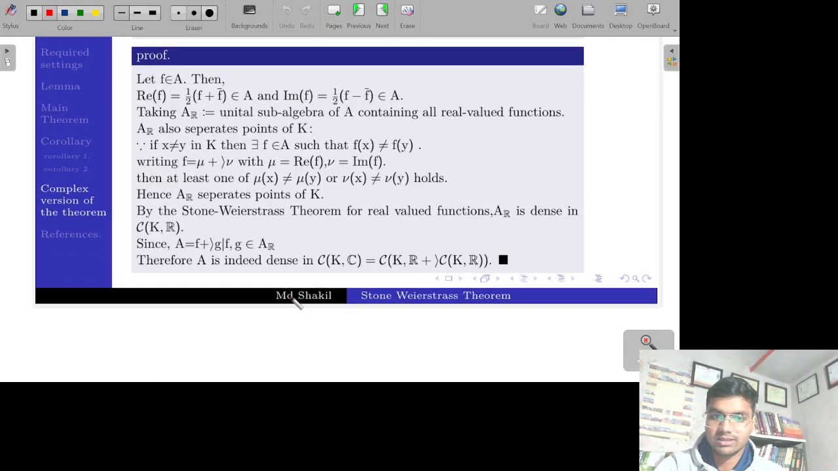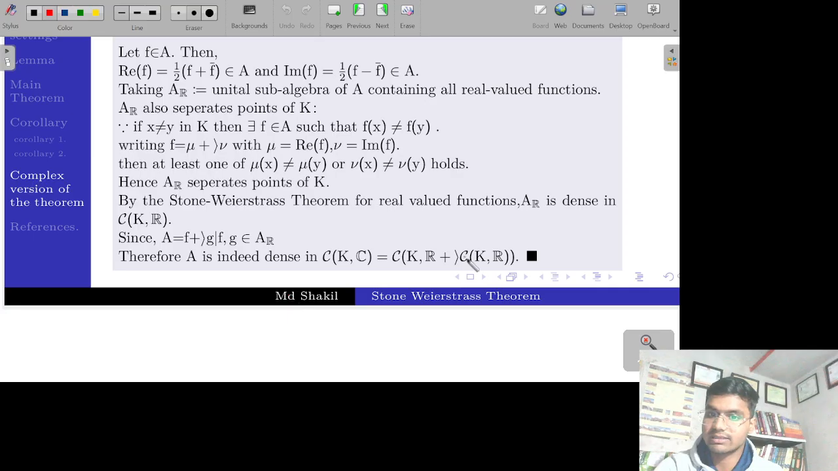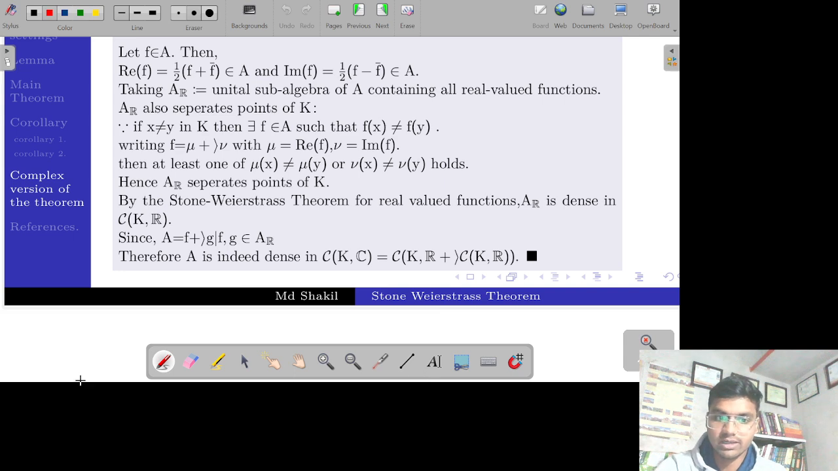And one remark here: I want to mention that this is iota, so I write it here. This is iota here, and here also this is iota. This is the set.